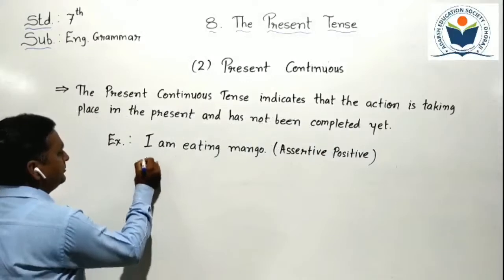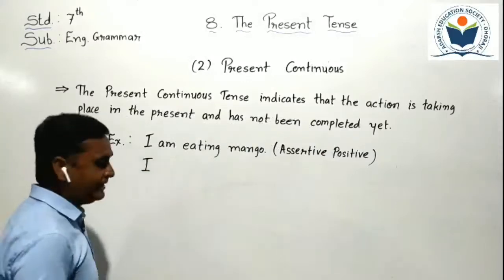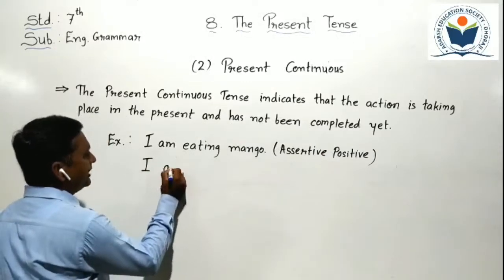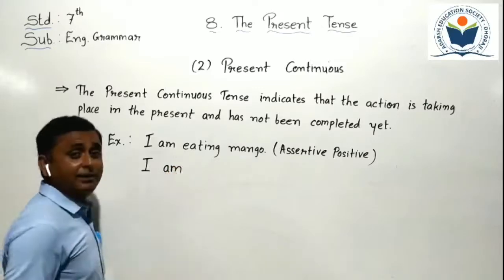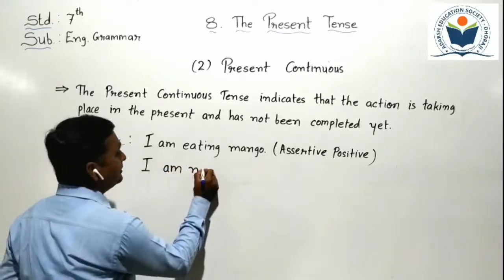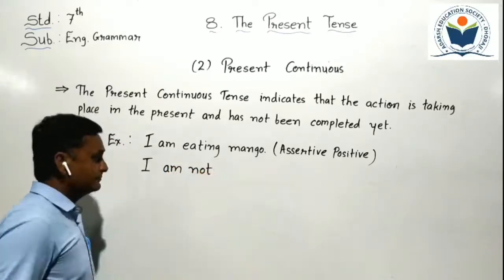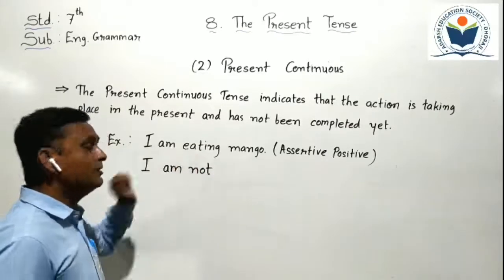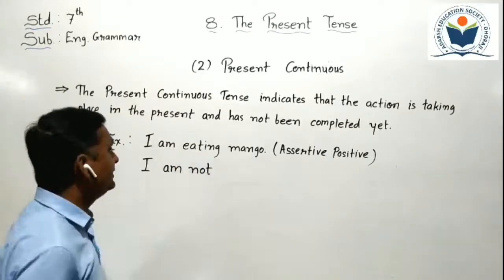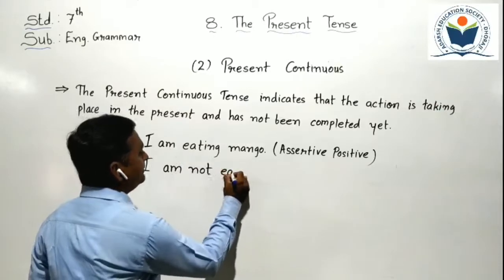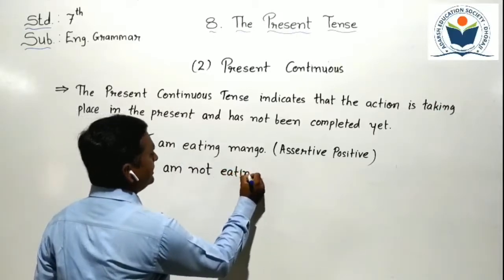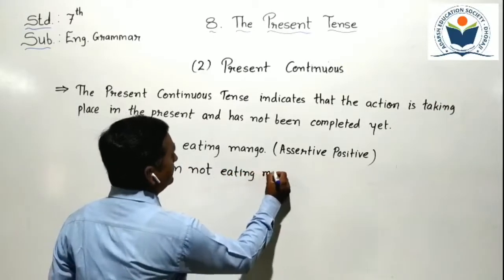First of all, you have to write subject I, then helping verb am. Then we have to add not after the helping verb, before the main verb. Then remaining things we have to write as required: mango.